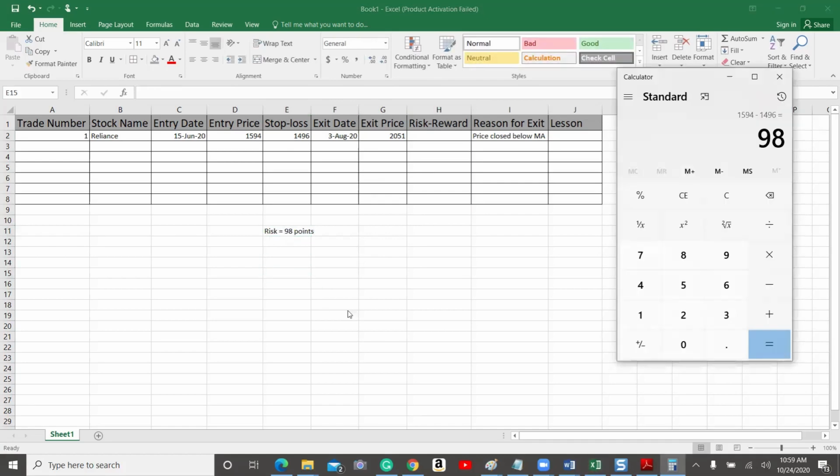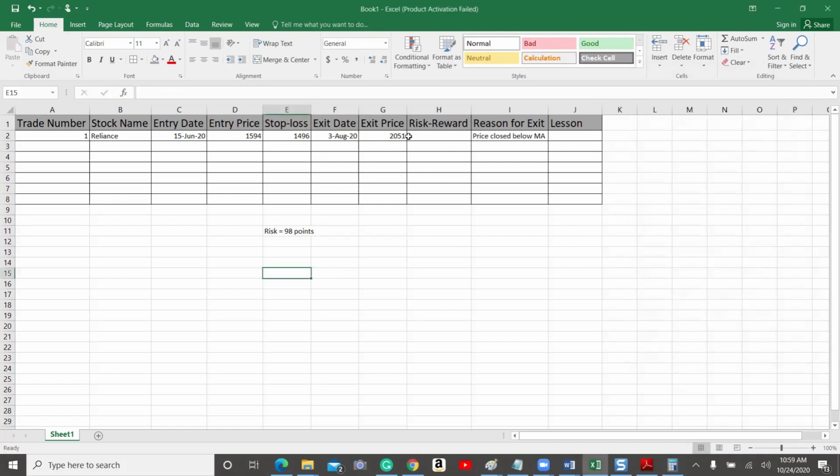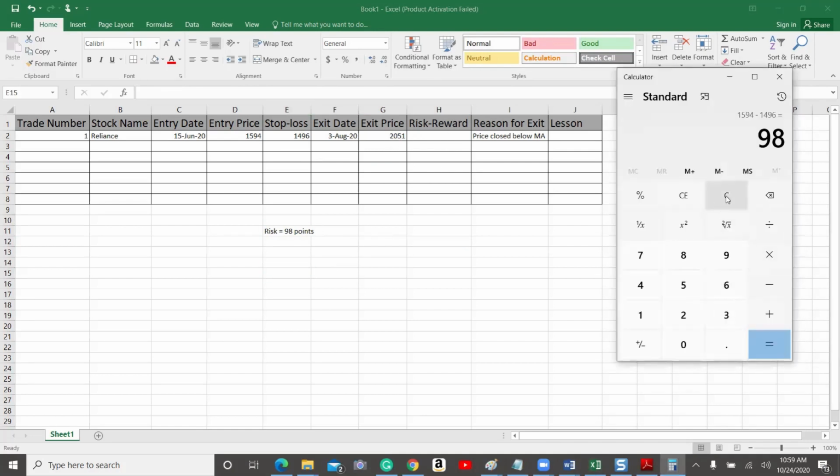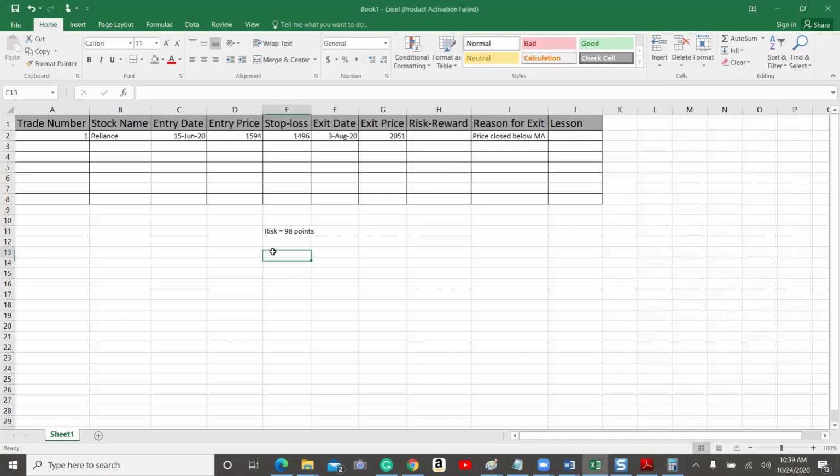Now we will check the reward. So the reward is, for example, the exit price is this. So exit price is 2051 minus where will be our entry price? Entry price is 1594. So this is the reward. So reward is 457 points. So for the total risk of 98 points, we got the reward of around 457 points.